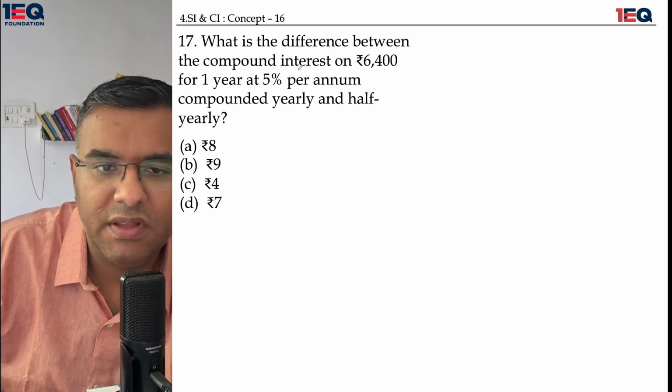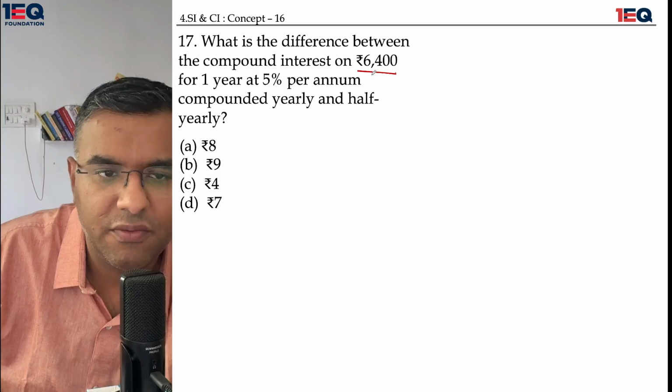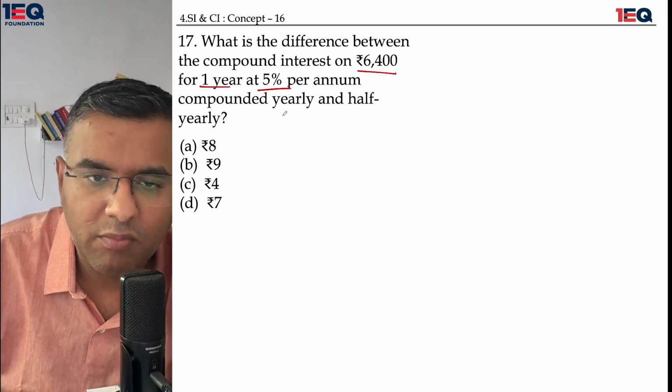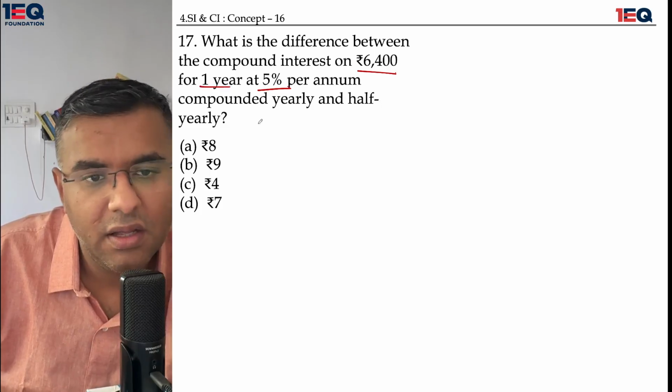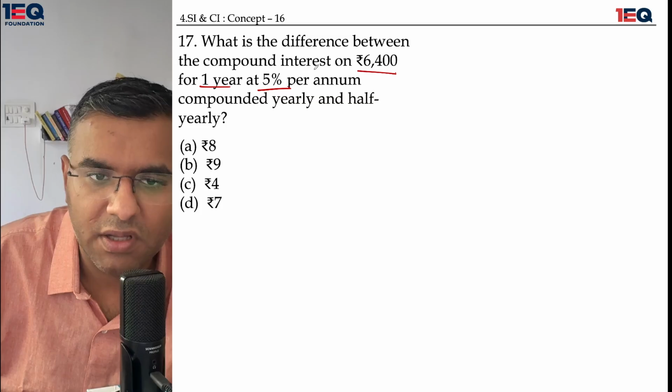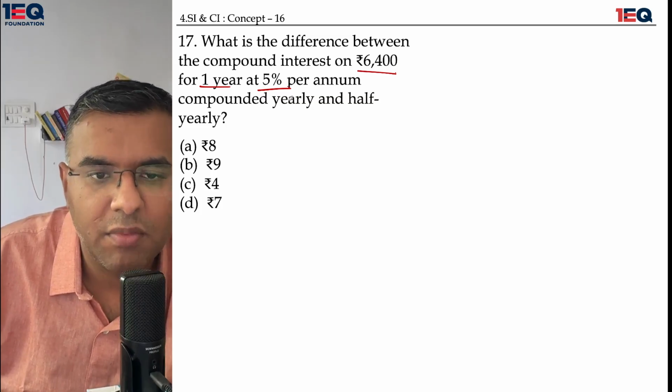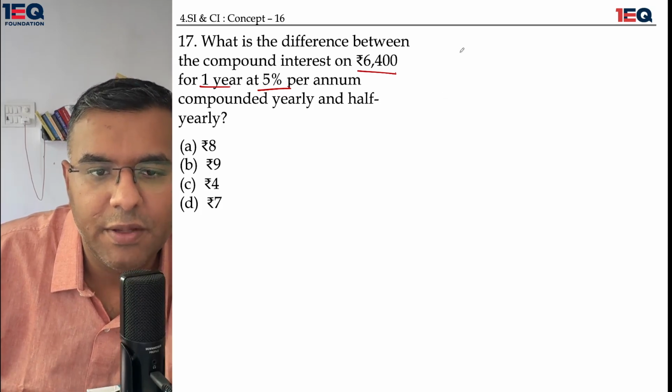What is the difference between the compound interest on 6400 rupees for 1 year at 5% per annum compounded yearly and half yearly? Okay, what is the difference between the compound interest on 6400 for 1 year at 5% per annum compounded yearly and half yearly?